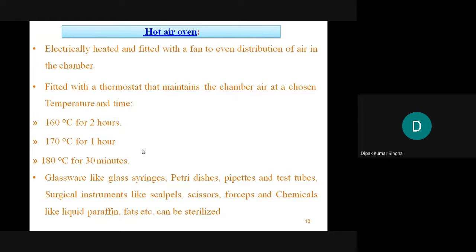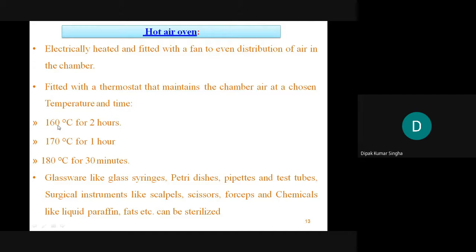Next, the hot air oven. Describe this thoroughly, because this is a very important instrument for your pharmaceutical purposes, at the institution level as well as in the company. So be careful and learn thoroughly about the hot air oven. It is electrically heated and fitted with a fan to even the distribution of air in the chamber. A thermometer records the temperature, and it is fitted with a thermostat that controls it and maintains the chamber air at a chosen temperature for a chosen time.